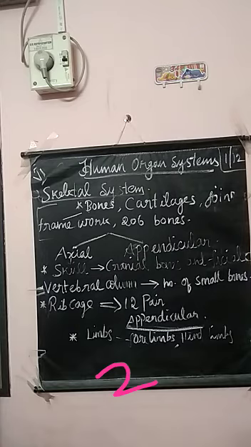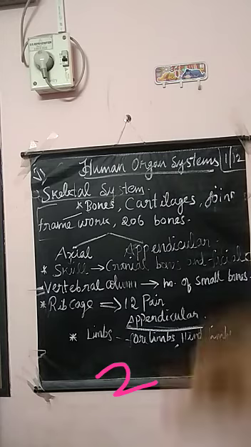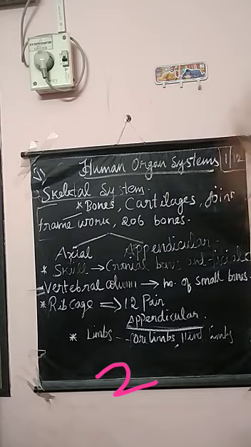So skull means it is made up of cranial bones and facial bones. What is the duty of that skull? It has to protect the brain and the structures of the face. Okay. Then that lower jaw bone, which is in that skull, is the largest and strongest bone in the human face. Okay, this is about skull.